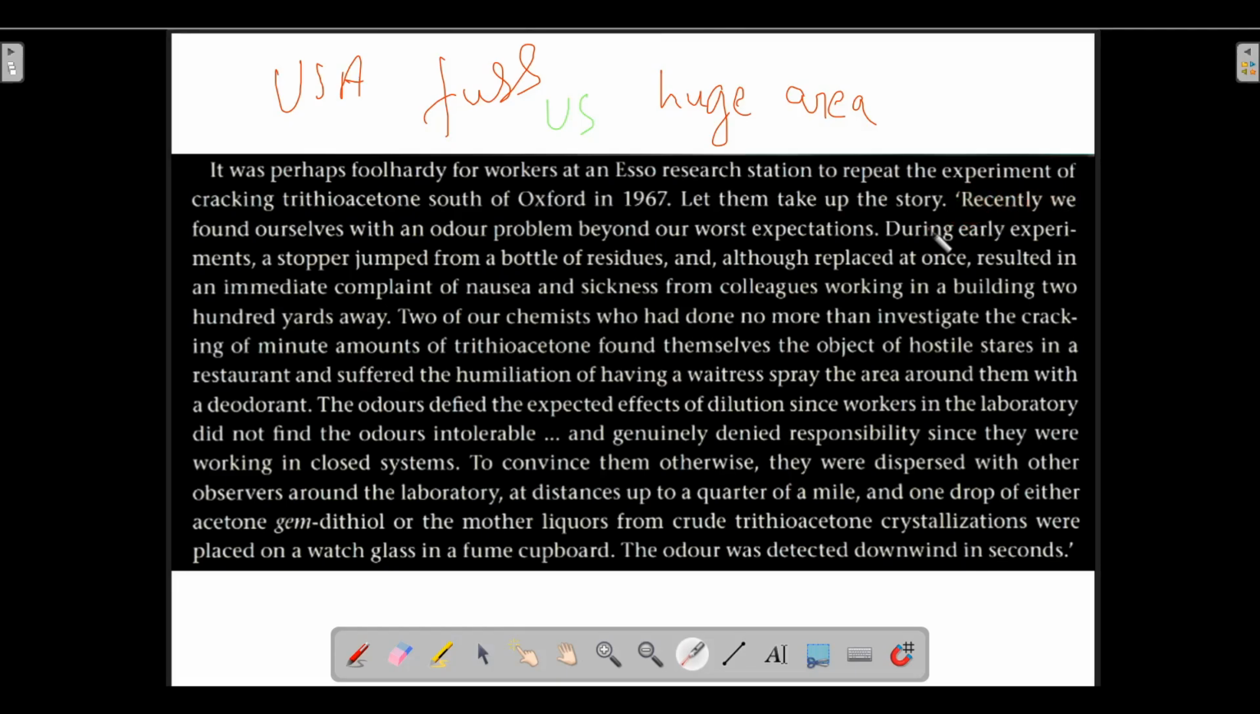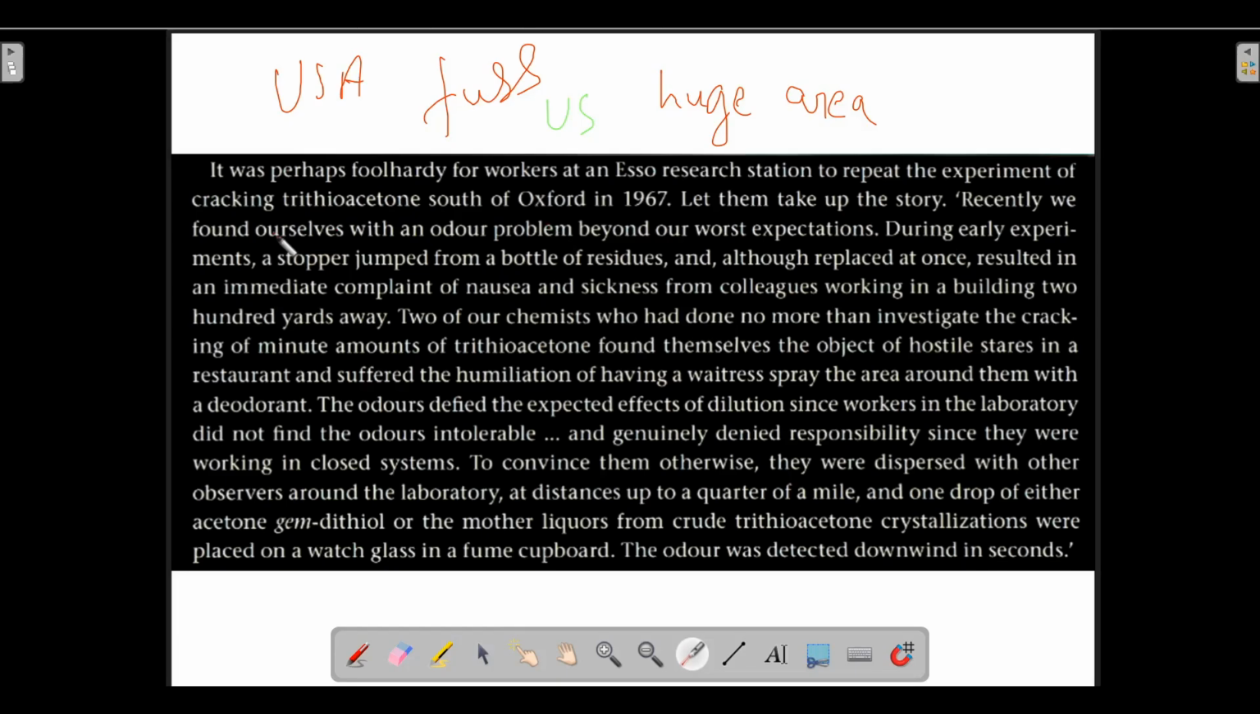Recently we found ourselves with an odor problem beyond our worst expectations. An odor problem is a foul smell problem, and beyond our worst expectations. Our expectations were not like that, but it exceeded them. Even the worst we thought about, it was greater than that.